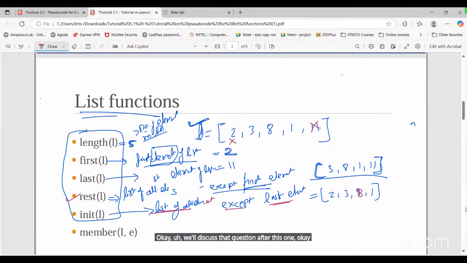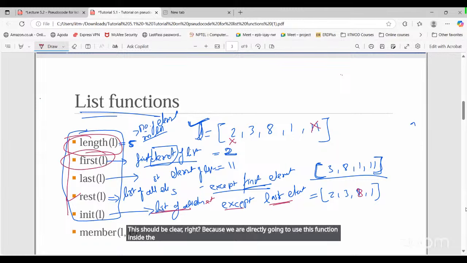Okay, members are remaining. Anyone, any doubt in how these 5 functions are working? This should be clear, right? Because we are directly going to use these functions inside the pseudocode. That's it. Okay.